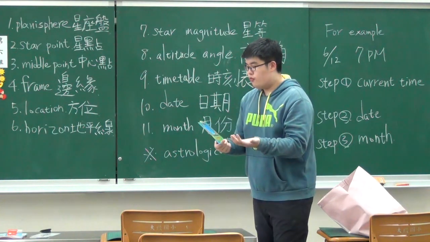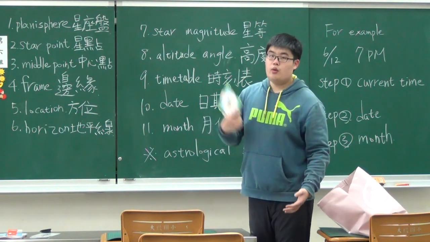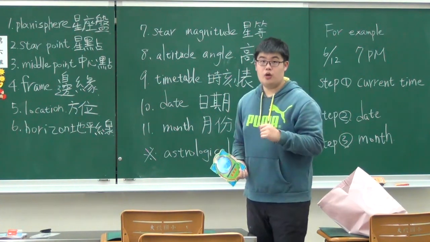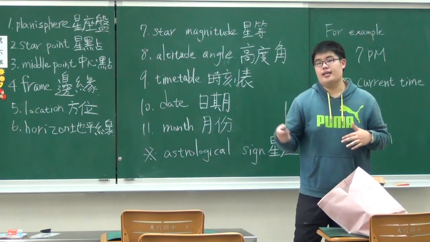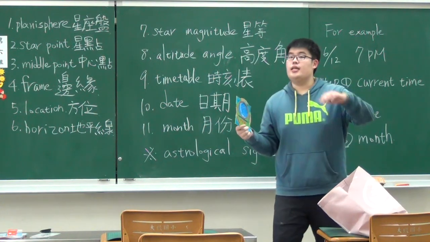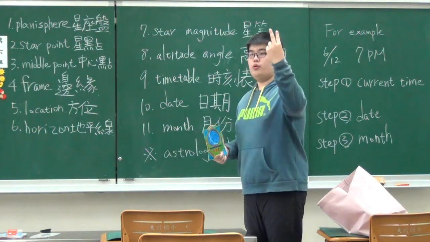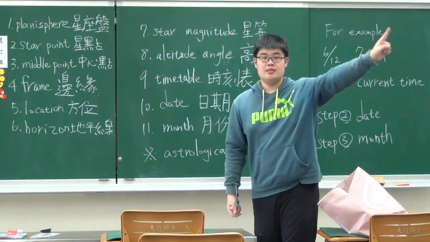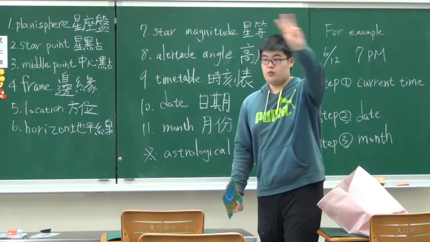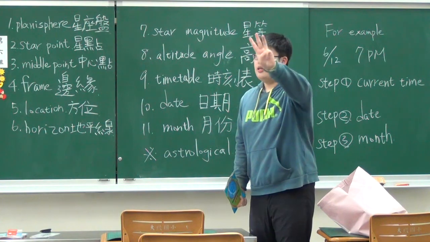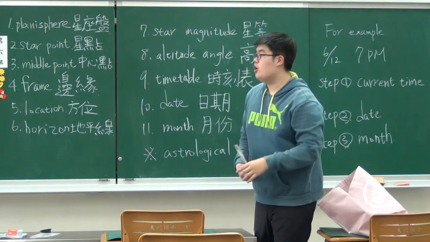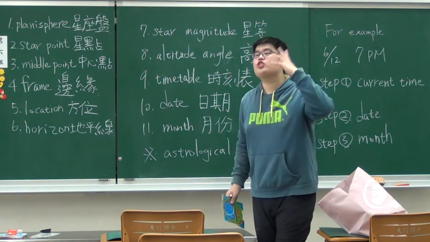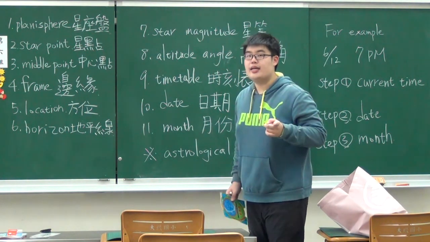Whereas if the magnitude degree is lower, the star is shinier. So which one is the shiniest in the sky? 1, 2, or 3? Raise your hand. The answer is 1. If the star magnitude is 1, it is the shiniest star in the sky.